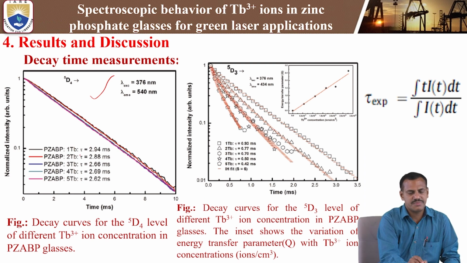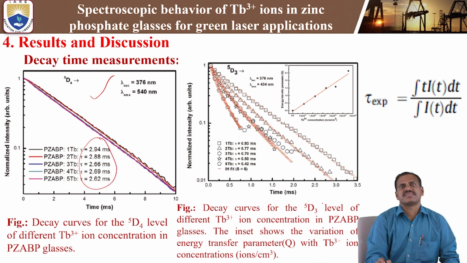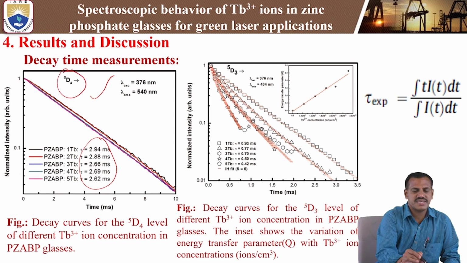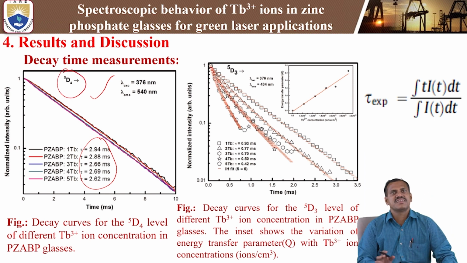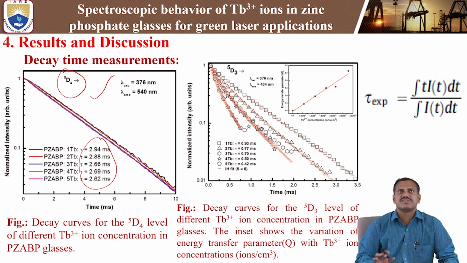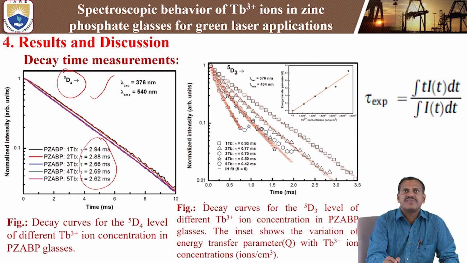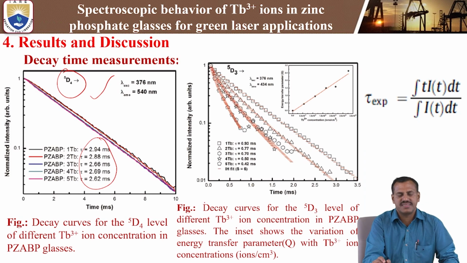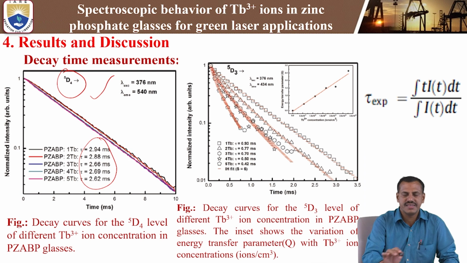The terbium weight percentages of the doped glasses show 2.94 milliseconds, 2.88, 2.66, 2.69 and 2.6. This is almost constant for the 5D4 transition because energy transfer does not take place here, and the decay curve is well fitted with single exponential nature. That is the 5D4 transition of the terbium-3 plus ions.